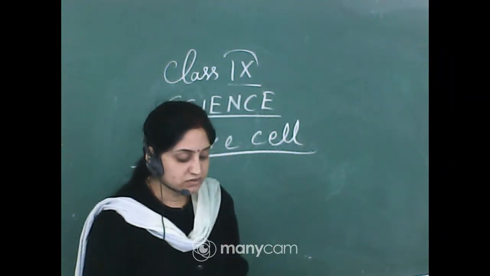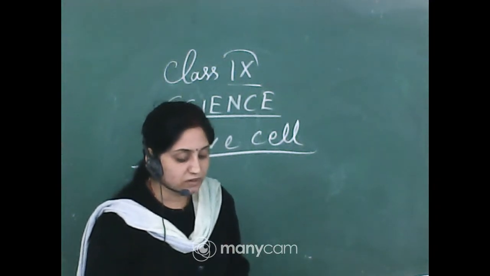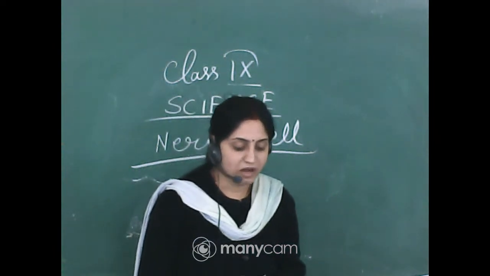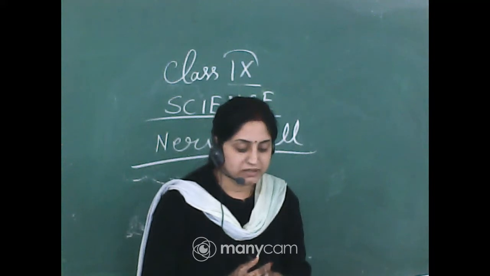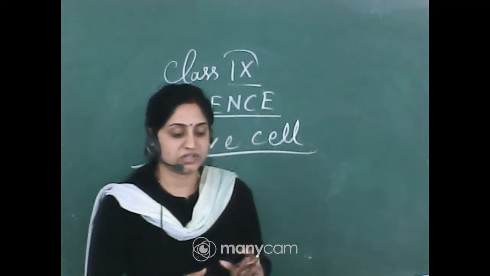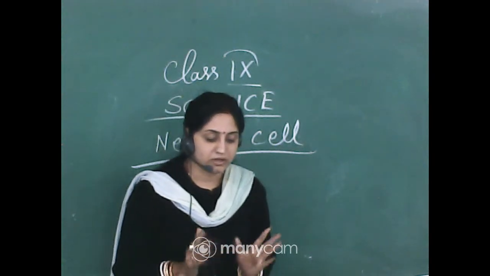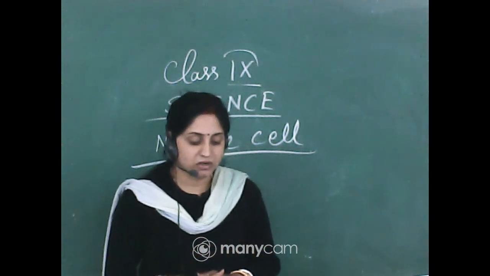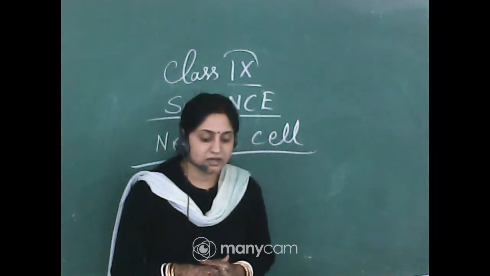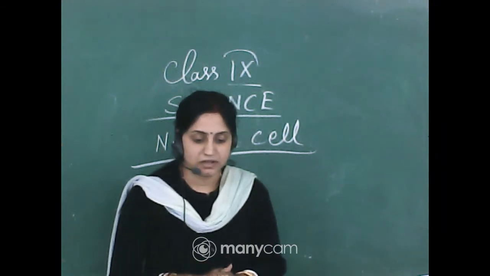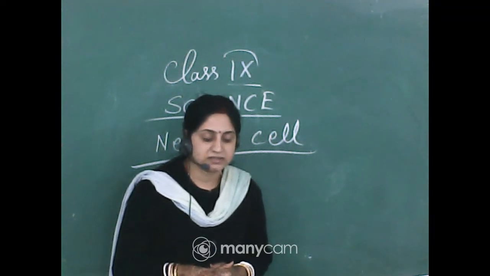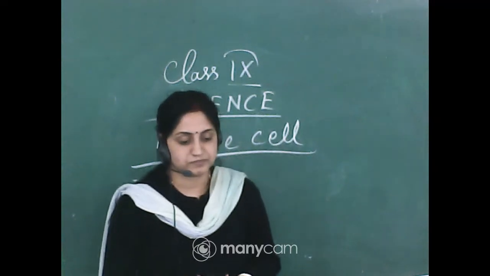Number 3. Cytoplasmic projections called dendrites are visible. Dendrites, D-E-N-D-R-I-T-E-S. Cytoplasmic projections called dendrites are visible.